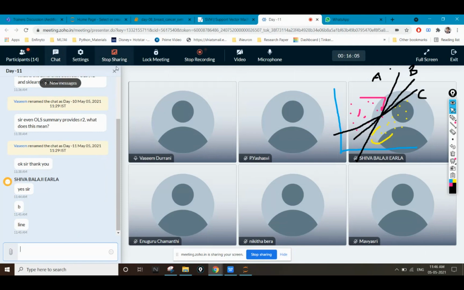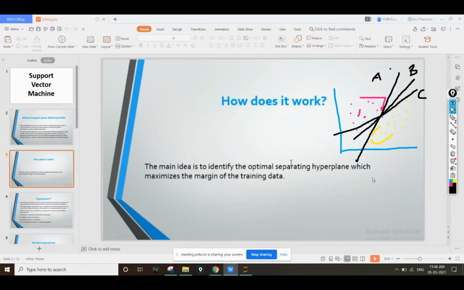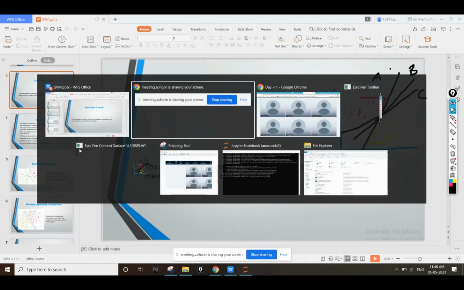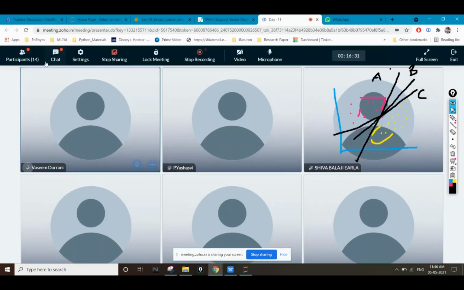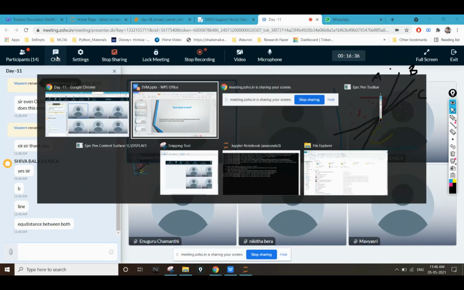Okay, line B. So you think line B is the best possible line, and why do you think so? Equidistant from both.